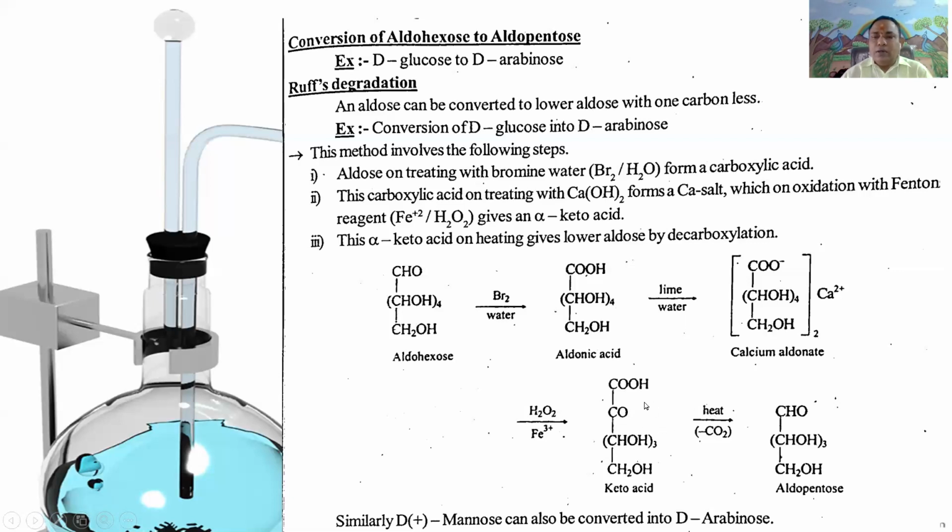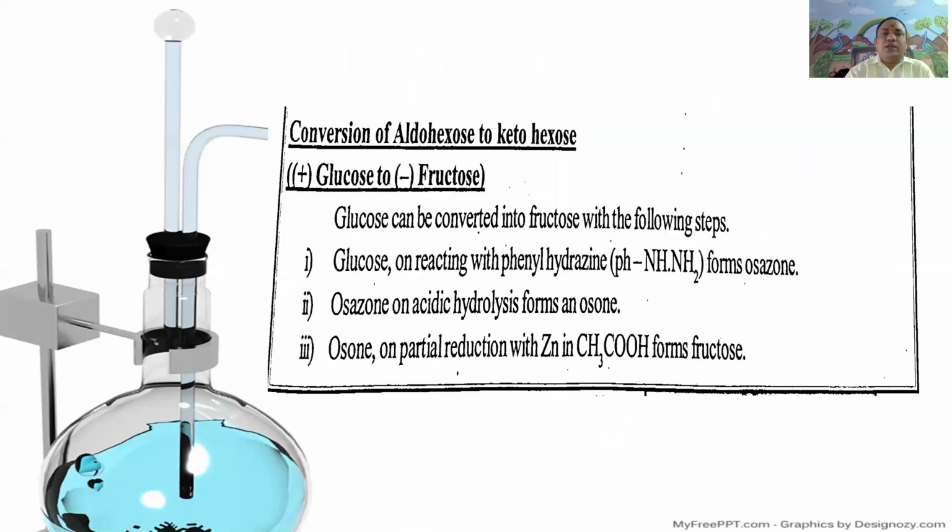Upon heating, removal of carbon dioxide gives aldopentose, that is arabinose, CHO, CHOH taken 3, CH2OH. It is called aldopentose. Similarly, D-mannose can also be converted into D-arabinose by Ruff degradation.